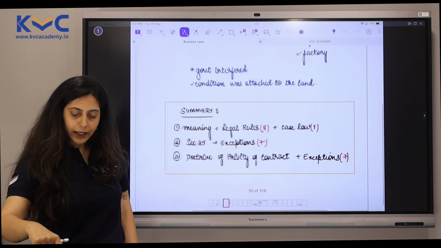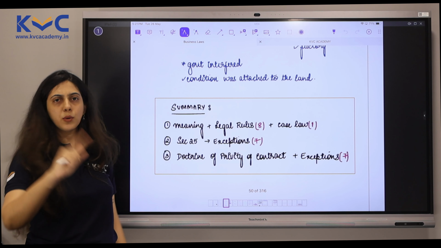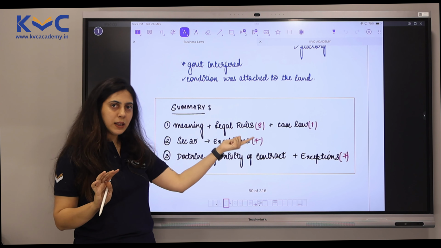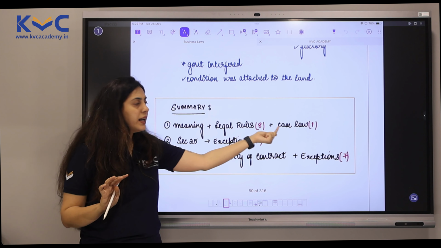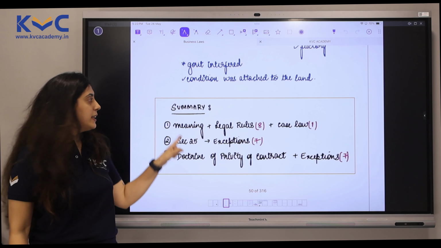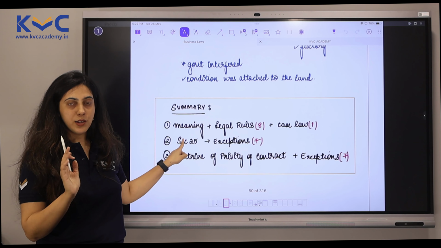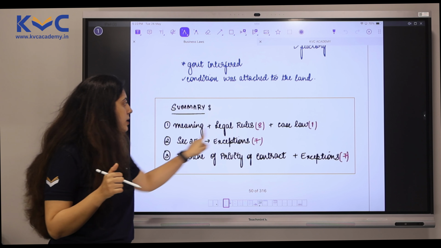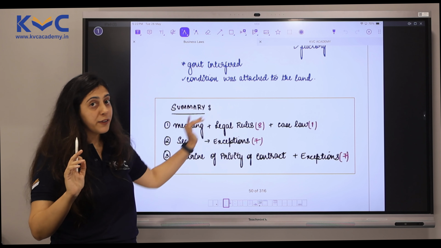If you saw this entire chapter, I'll just brush this up even though it's not in the question. You actually have meaning along with legal rules. 8 points are there and 1 case law, which was Chinnaya versus Ramaya. So technically this was also one of the questions. If you see question 2, it was define consideration and what are the legal rules. So this entire point has been asked once, which we have done in detail.